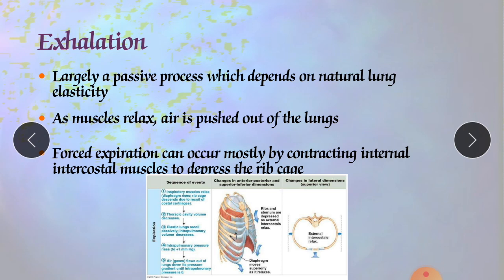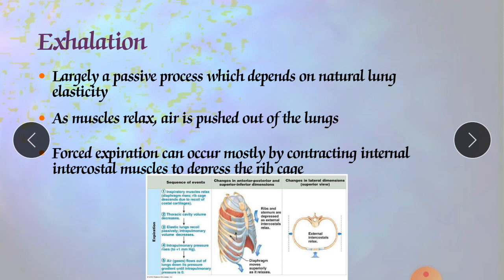Forced expiration occurs mostly by contraction of the internal intercostal muscles to depress the rib cage. Forceful expulsion or exhalation can occur only with contraction of the internal intercostal muscle. This is the only muscle responsible for exhalation, while for inhalation three types of muscle are involved.